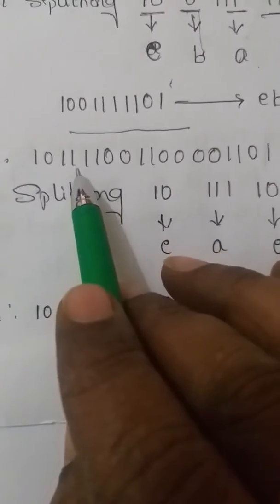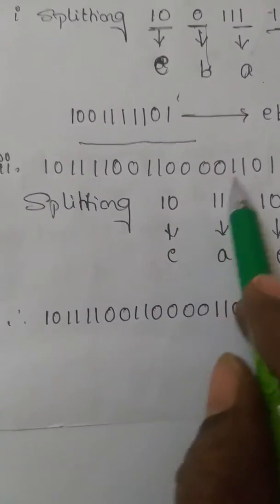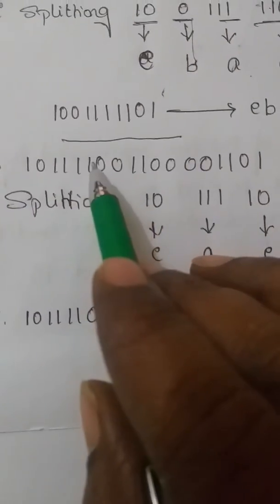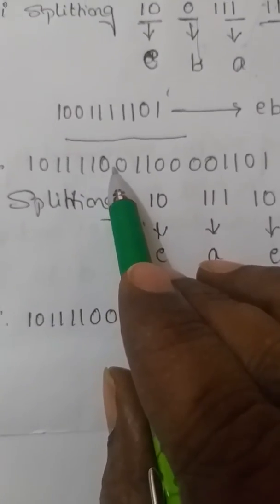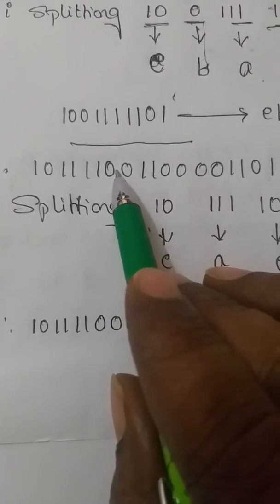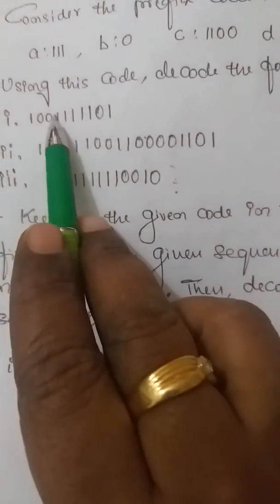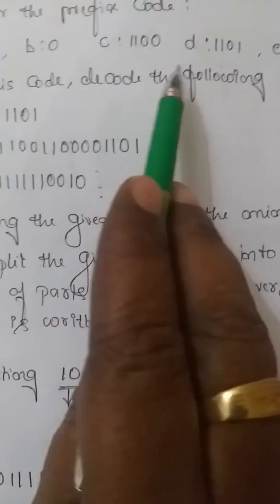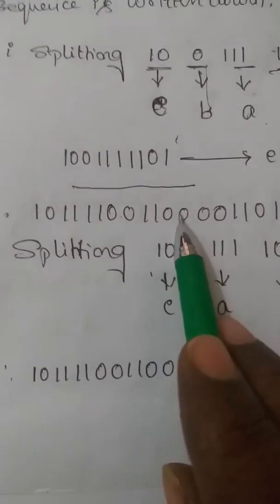They had given 10, 1111, 00, 11, 0000, 1101. Now how can I split this? Again, I can't split as I want. While splitting these lists, I have to keep in mind the given symbols that they had given. A, they had given 111. B, they had given 0. C, they had given 1100. D, they had given 1101. And also they had given E, 10.